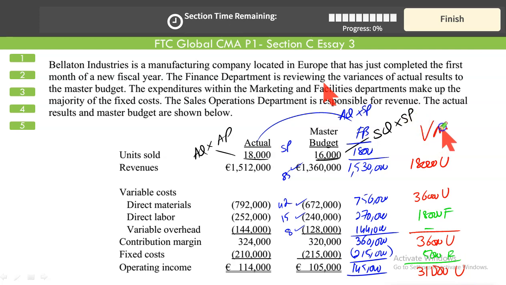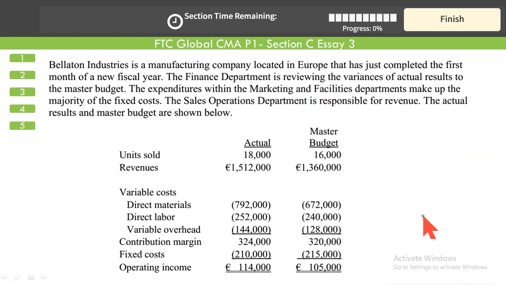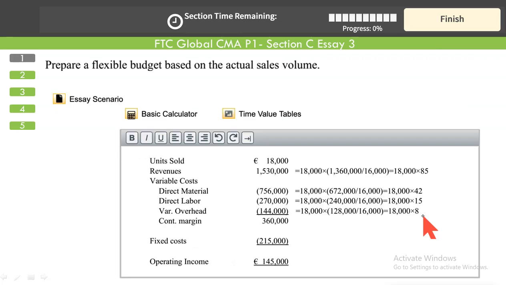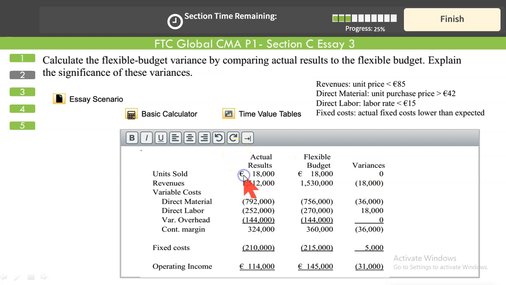This is all the detail about variances. The last column you needed to drop. So what you will do, you have already calculated the flex budget. You will copy the text from here and simply paste it here, right? Actual results versus flexible, and in the last column you show your variances, right? So these were the numbers used. 85 was the standard price for revenue, for material, for labor, and fixed cost. As you could see, it was 5,000 lower than the expectation. So this is how you flex your budgets. Flexing is done by taking the actual quantity and multiplying the actual quantity with all the standard prices as per the original static budget. Done.